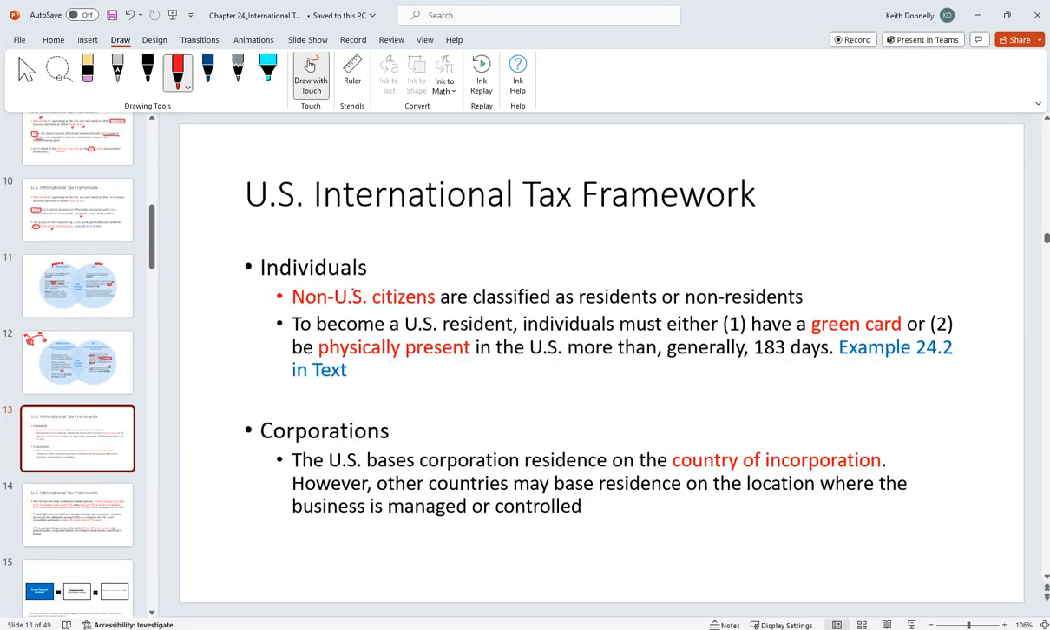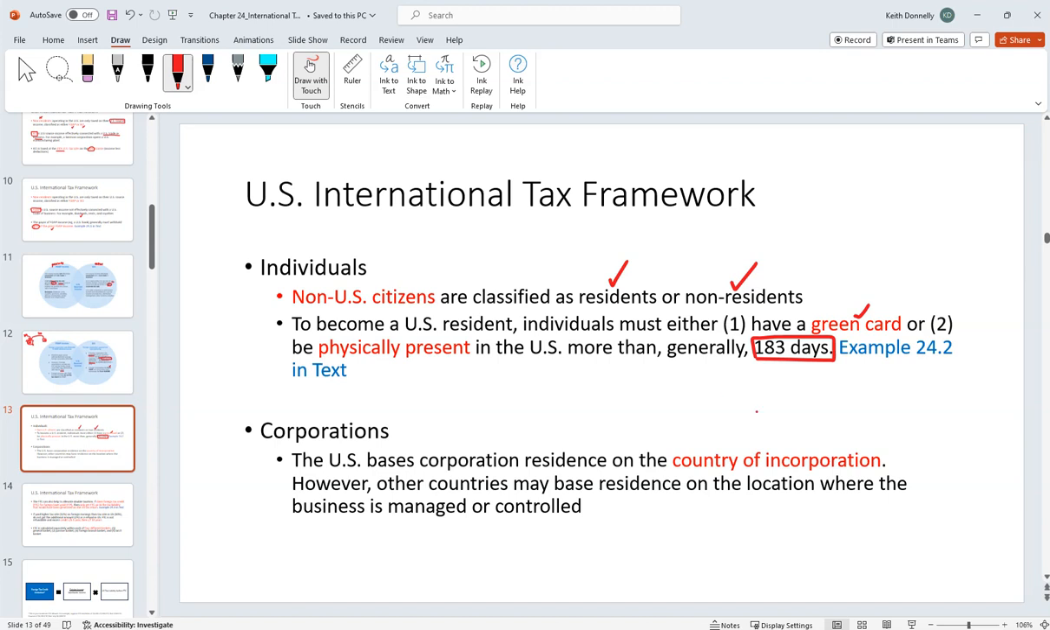Right, so we talked a little bit about the framework there with inbound taxation. One of the things here is you have to see where they are a resident of. When we talk about non-U.S. citizens, right, they're either residents or non-residents. A resident is basically someone who has a green card, or they're physically present in the United States for 183 days. There are some nuances with that 183-day test, but that's the starting point with individuals. If you're not a U.S. citizen, well, then you're either a resident or a non-resident.